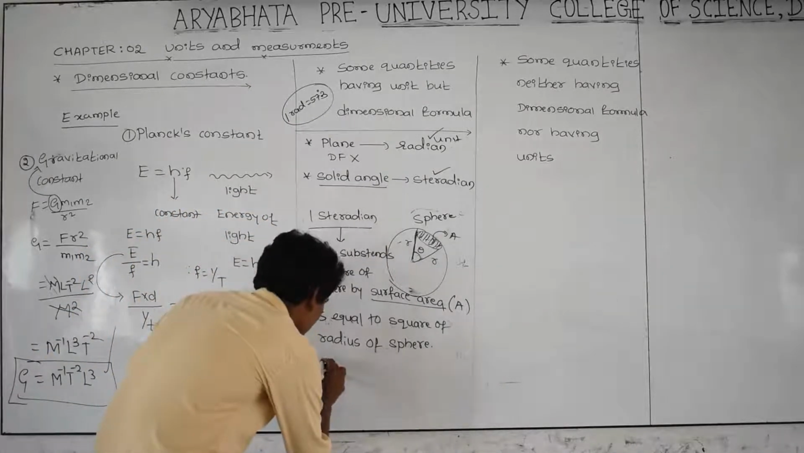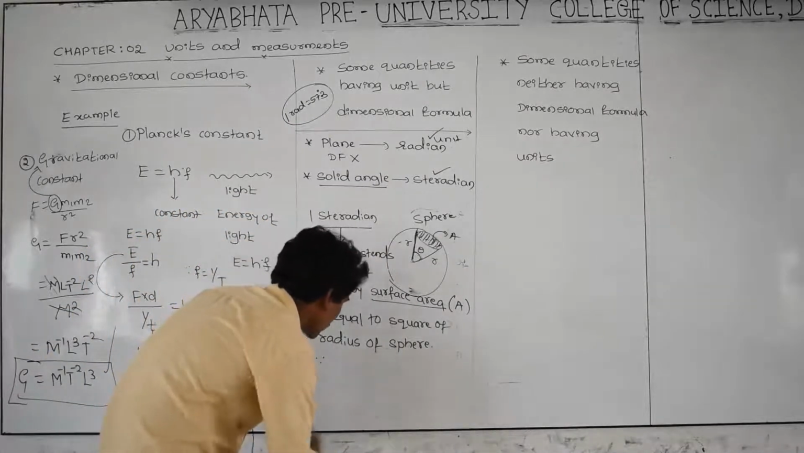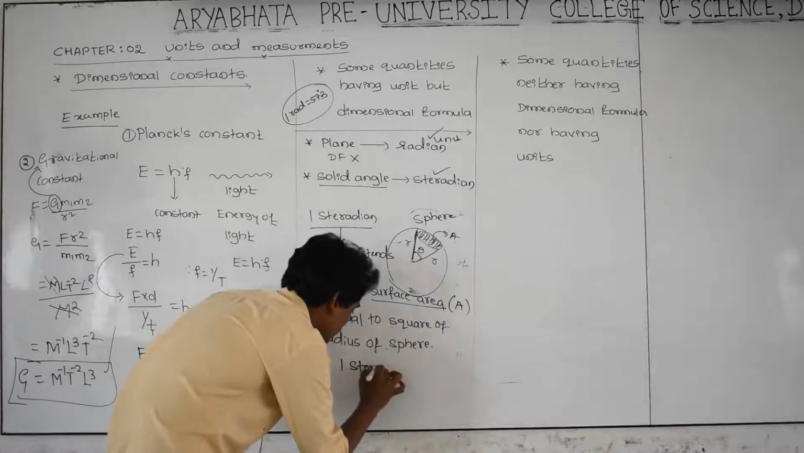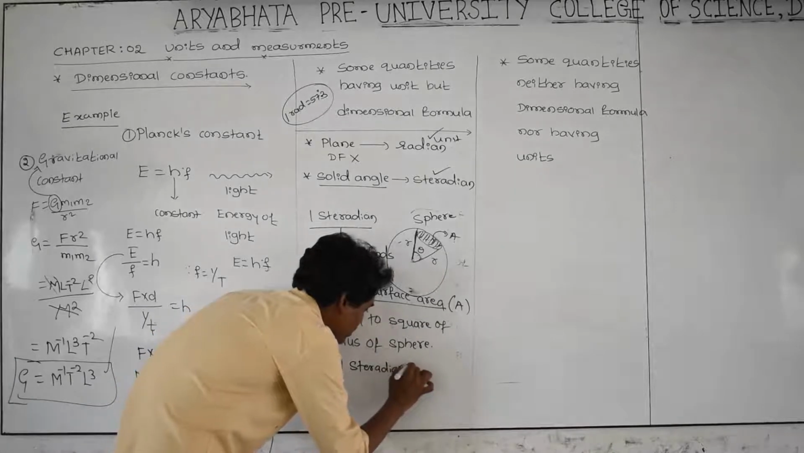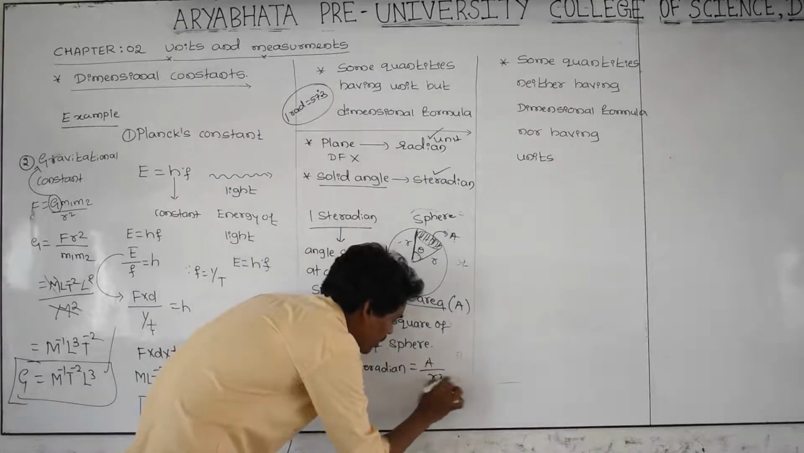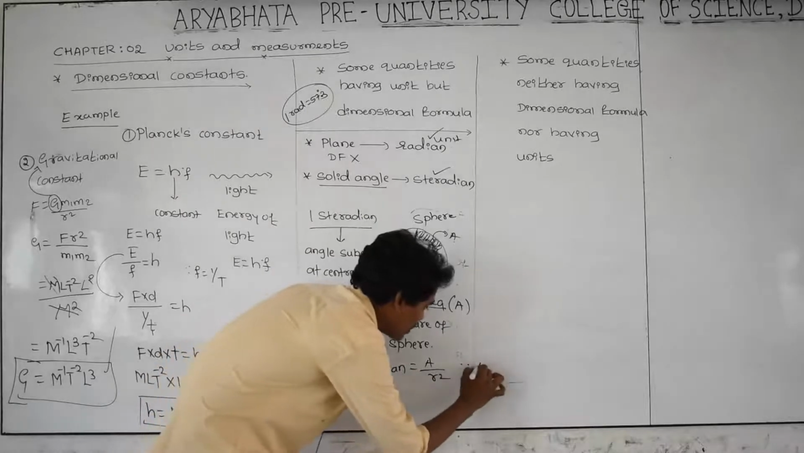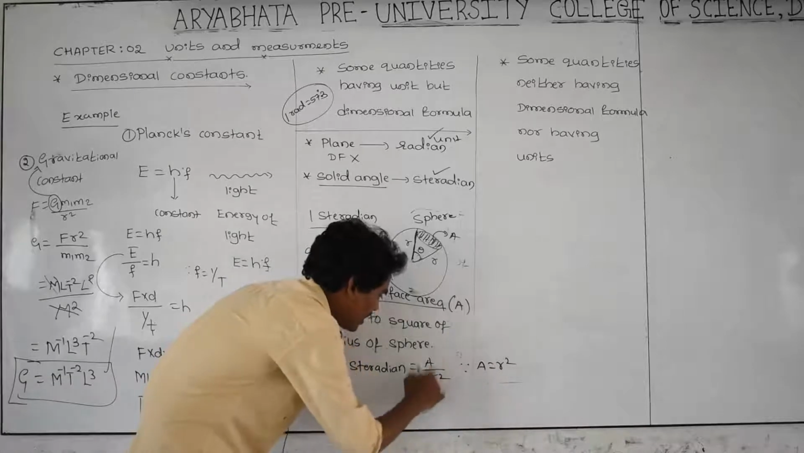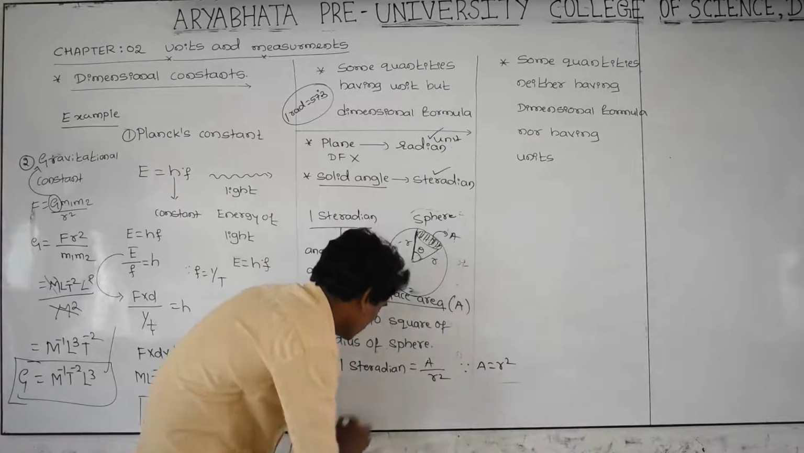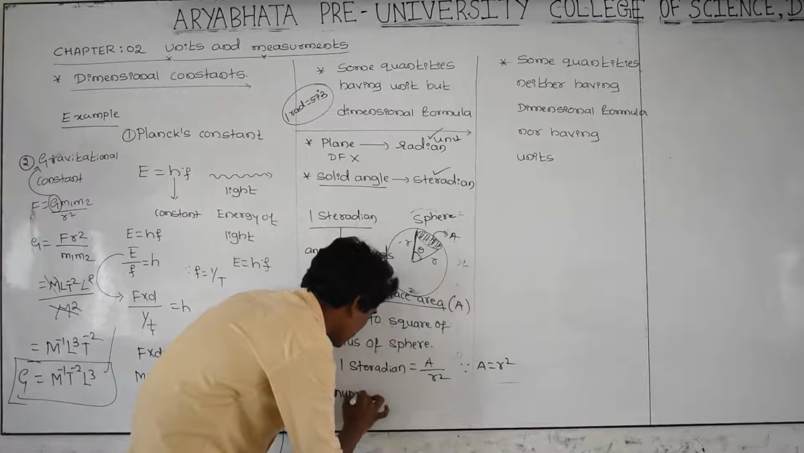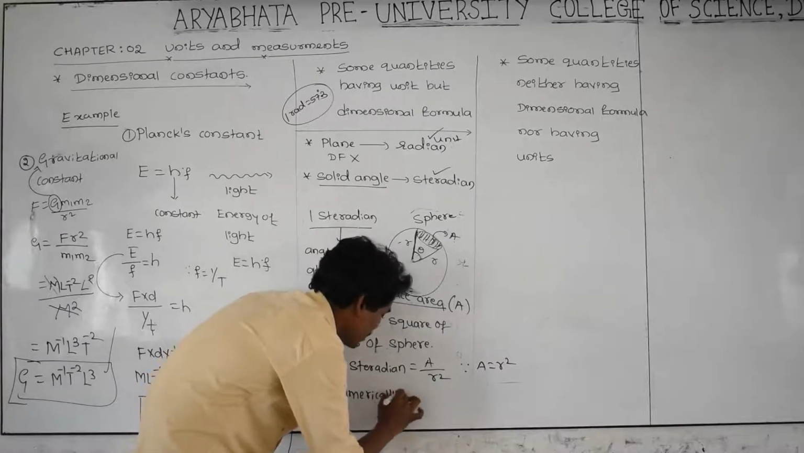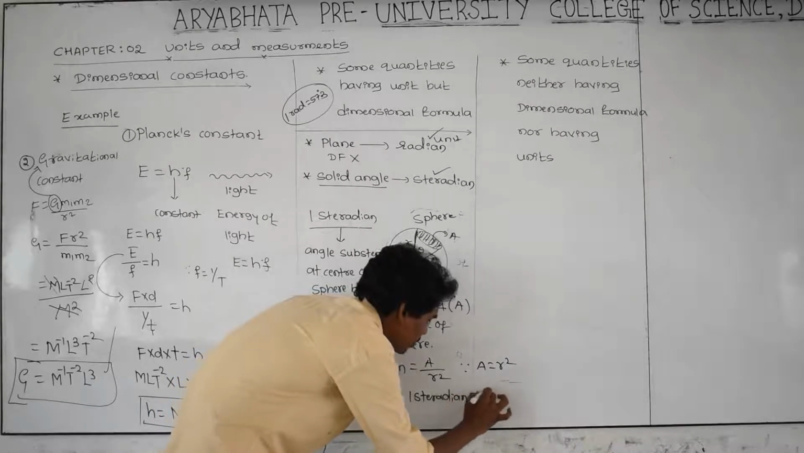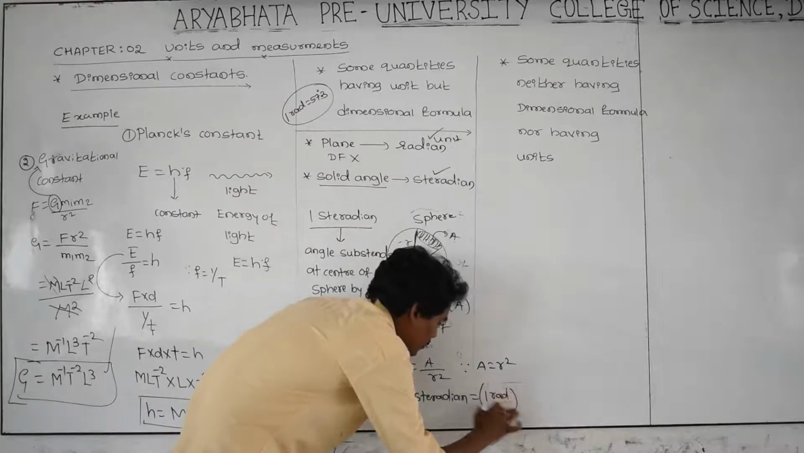And therefore, you know very well that is 1 steradian. 1 steradian is equal to area by radius square. Therefore area is equal to r square. Area is equal to r square, getting cancelled, then you are getting the value 1. Therefore numerically, 1 steradian is equal to 1 radian square.